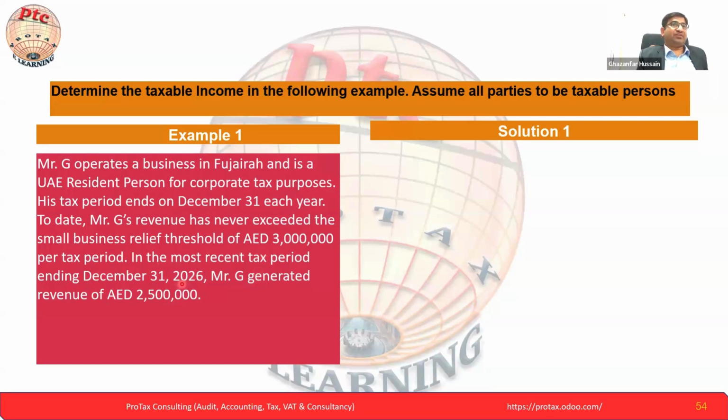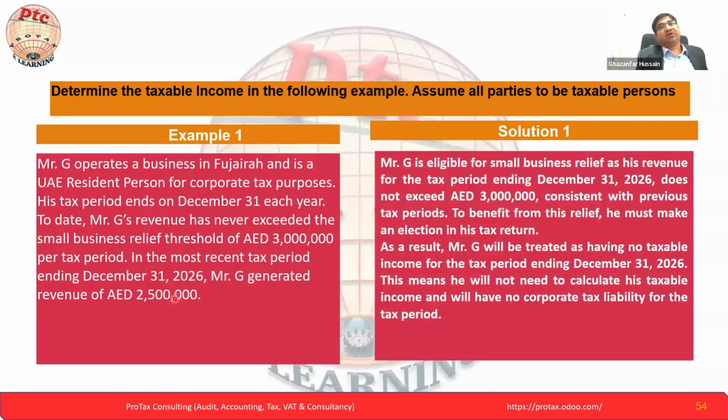Now he's mentioning that previously it was less than 3 million. Now in 2026, his revenue is 2.5 million. Because previously it was also less than 3 million, and now in this year also less than 3 million, he will be eligible for the SBR. Eligible for SBR as his revenue for the tax period ending 31st December 2026 does not exceed 3 million, consistent with the previous tax period.